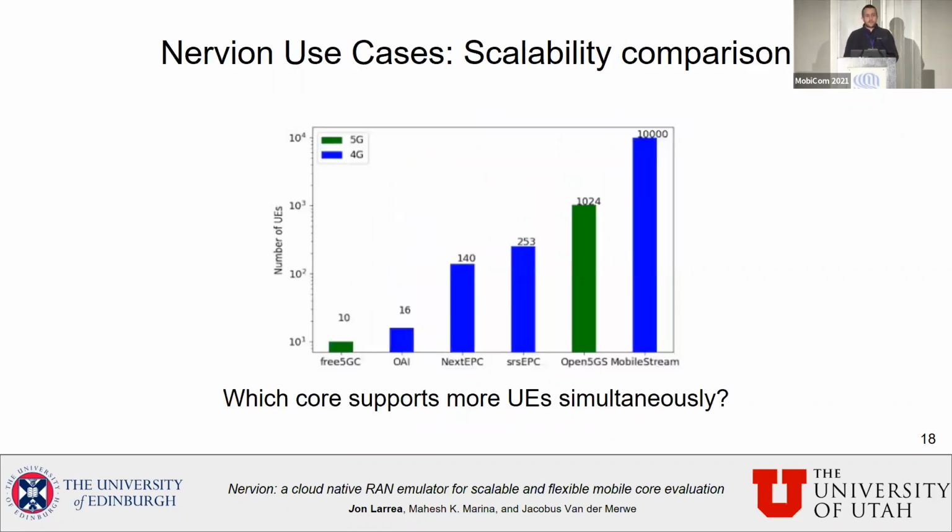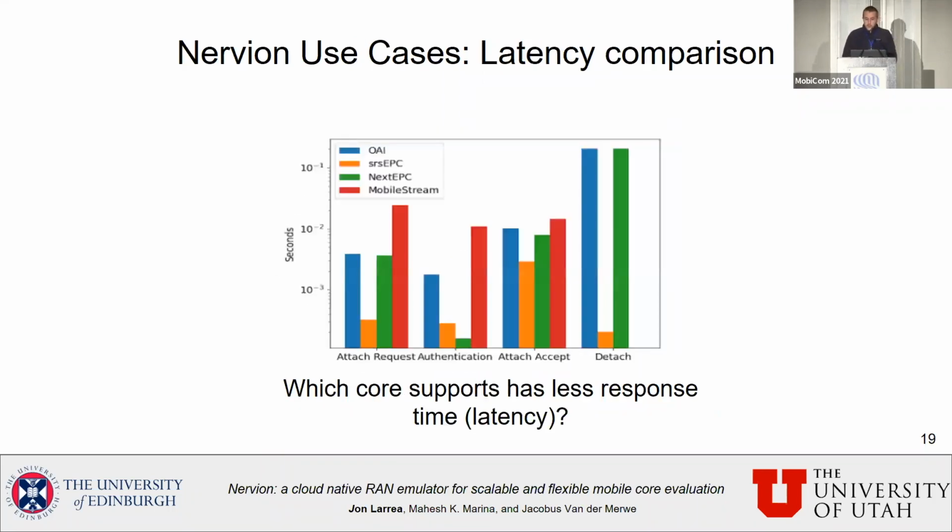We also show in the paper several use cases that can be generated using Nervion. For instance, you can perform scalability comparisons. In this particular example, we are evaluating 6 different core networks, showing that the most scalable solution is Mobilestream. We also show how we can perform latency comparisons by stressing the different core networks with a fixed load and then measuring the latency within each of the different cores to see which one performs better under stressing situations.